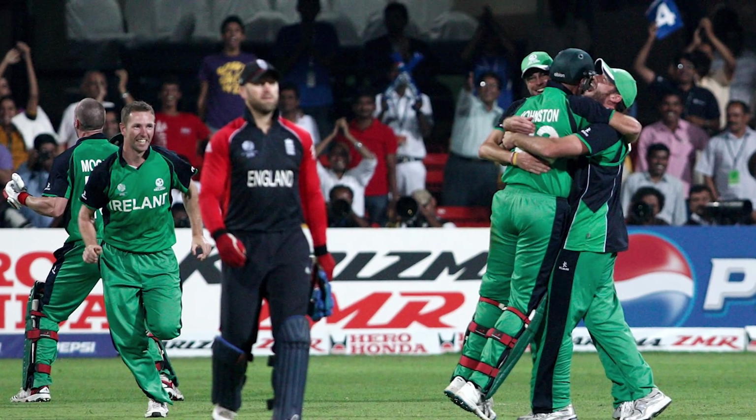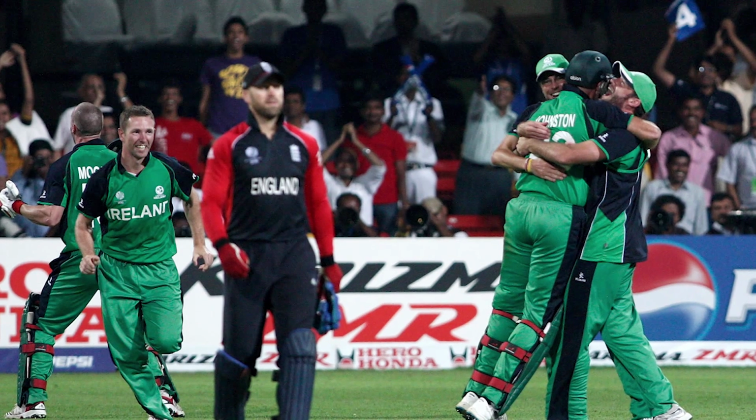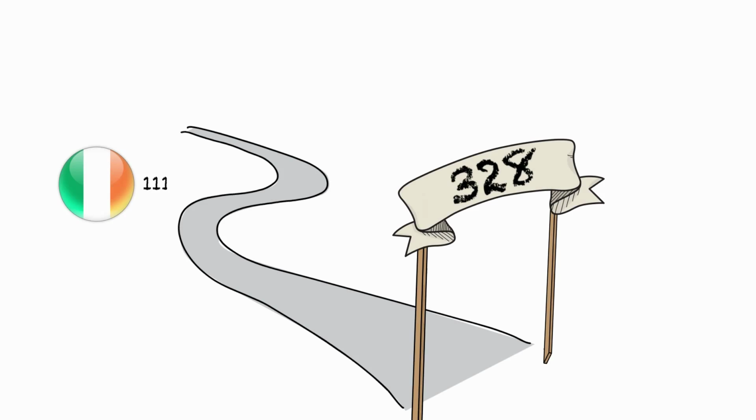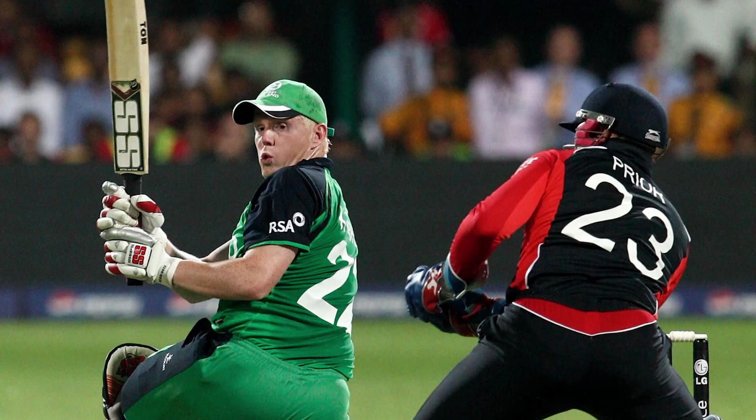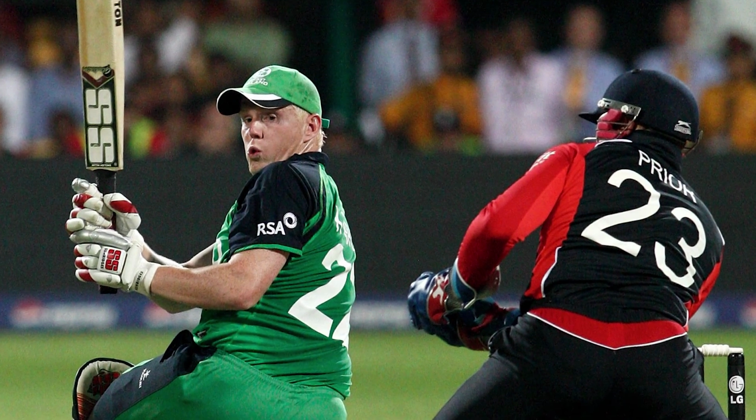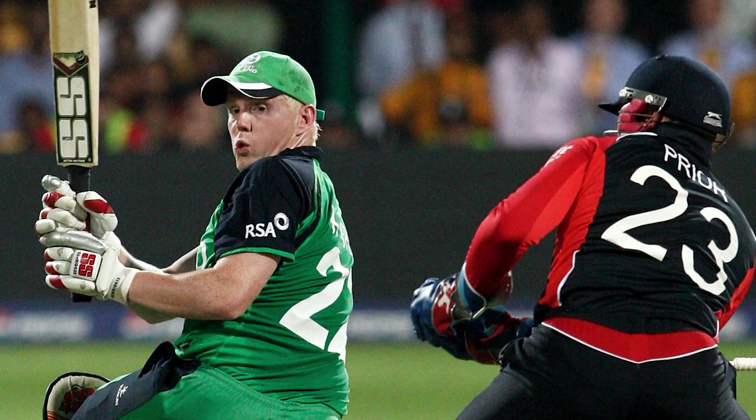Ireland produced one of the most exciting upsets of the tournament on the Bangalore featherbed when they beat England. Chasing 328, Ireland were 111 for 5 when Kevin O'Brien walked in and smashed 113 of 63 balls to lead Ireland to a famous win. While this was the most famous innings of the tournament, it was actually only the second highest impact innings.